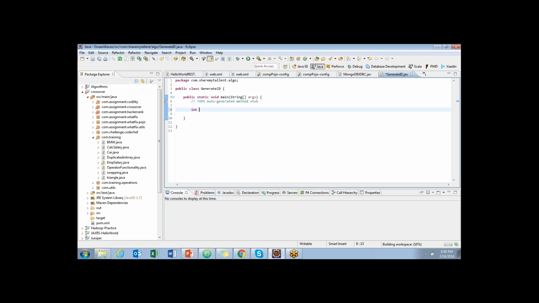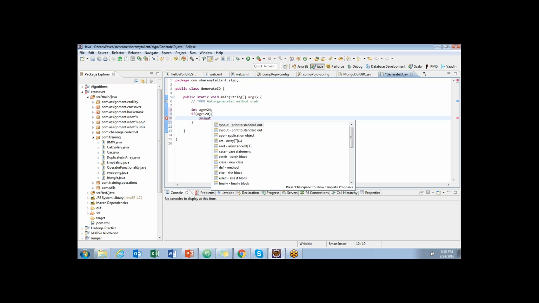If I say int age equal to 24, and this is my input, and I want to check with an if, then I would say if age is greater than 20. In this case, I will say sys out and print something or do some logic: age is greater than 20.